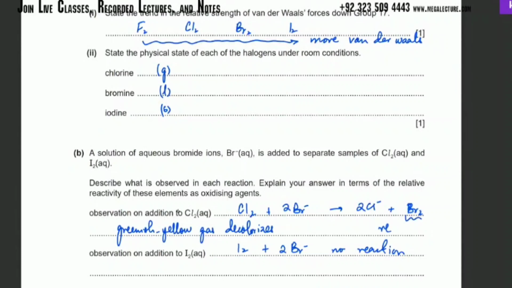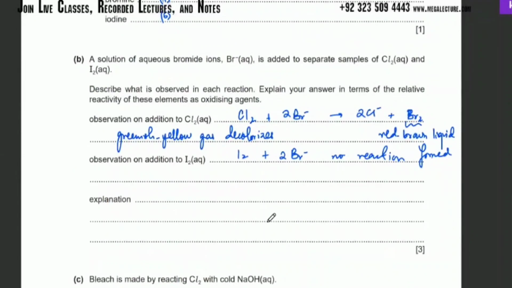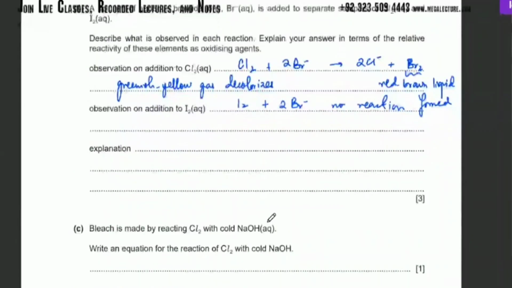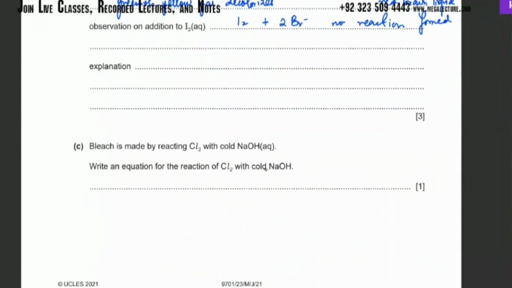Red brown liquid formed. You'll write an equation, right? The more reactive displaces a less reactive. So this was an equation in group 17.